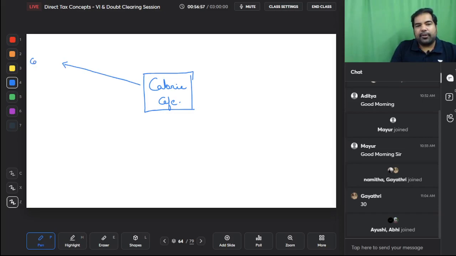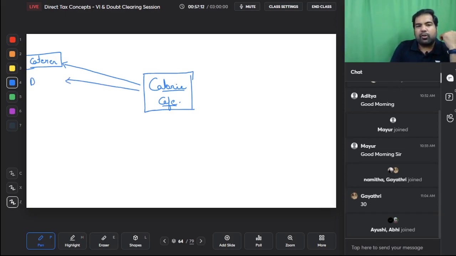So Calorie Cafe, first of all, has engaged a caterer and given a contract to a caterer basically to serve. While Calorie Cafe only serves healthy food, they want all kinds of food, so they've kept a caterer. They've given a contract to a caterer.